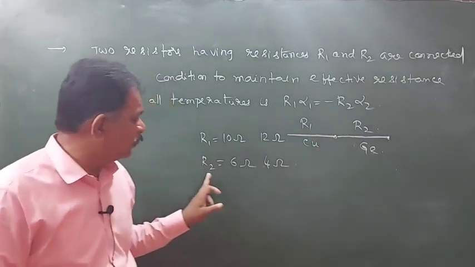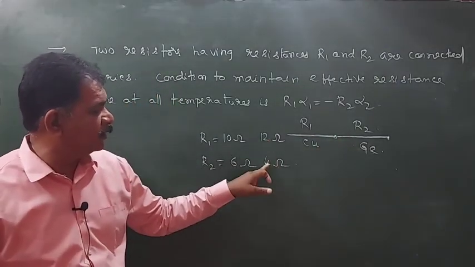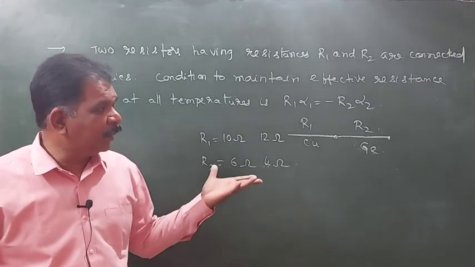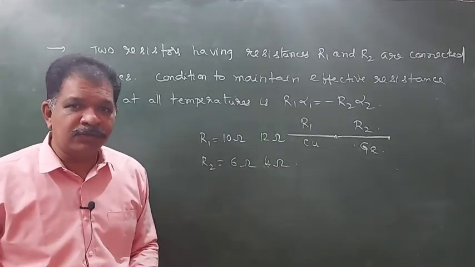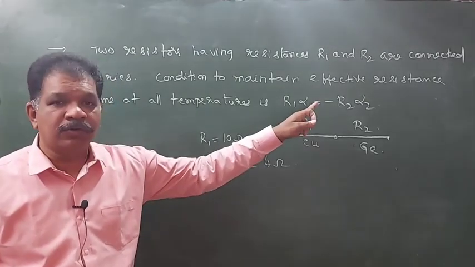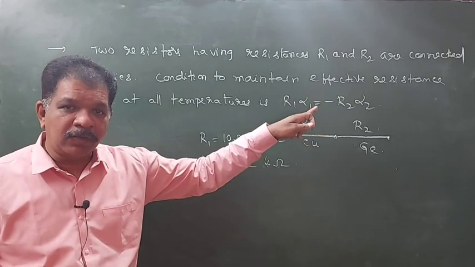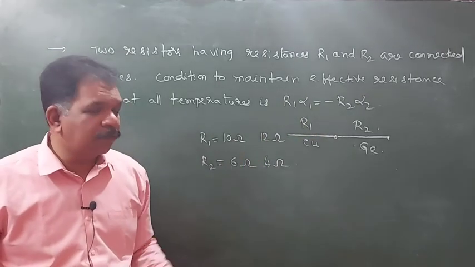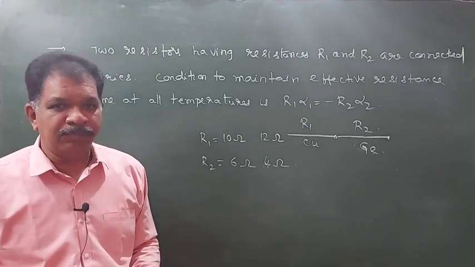So then effective resistance again will be how much? 12 plus 4, 16 only. Like that, what is the condition that metals should satisfy? Is R1 alpha 1 is equal to minus R2 alpha 2. When this condition satisfies, effective resistance will be the same. Okay.